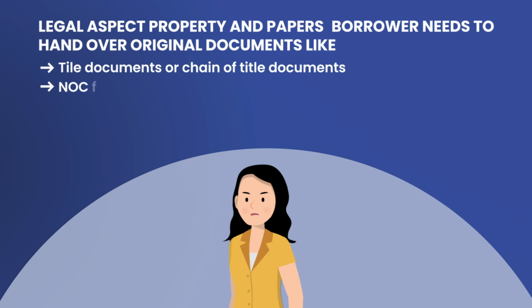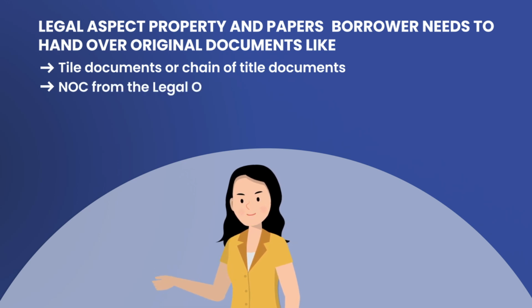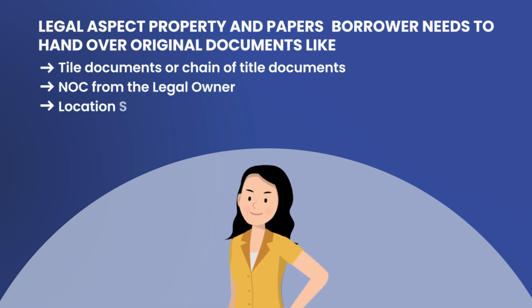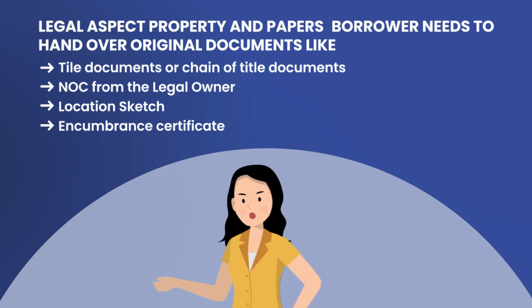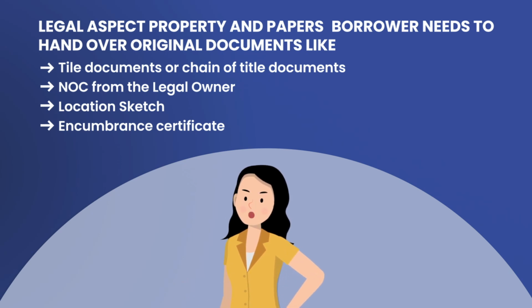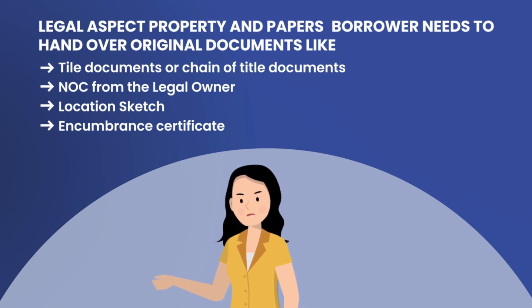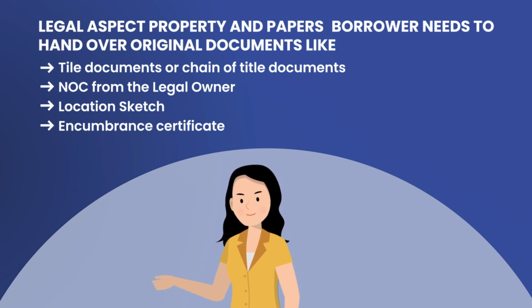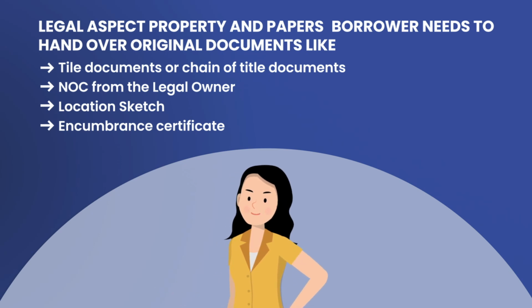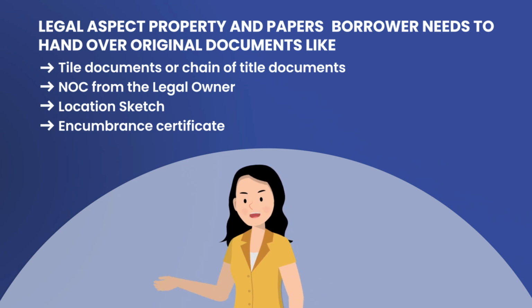NOCs from the legal owners such as cooperative housing societies, statutory development authorities, the lessor of the land, in case of leasehold land, etc. NOCs are not required where the property is situated on freehold land and the entire land is being transferred along with the structure. Location sketch. Encumbrance certificate that confirms there are no binding legal issues on the land or property for a particular period of years.